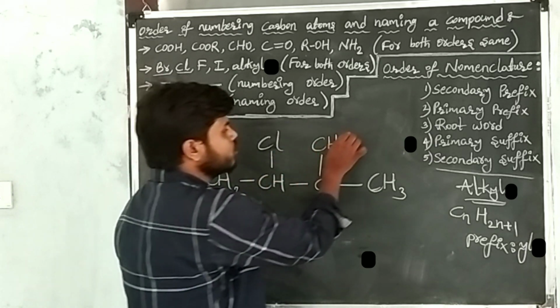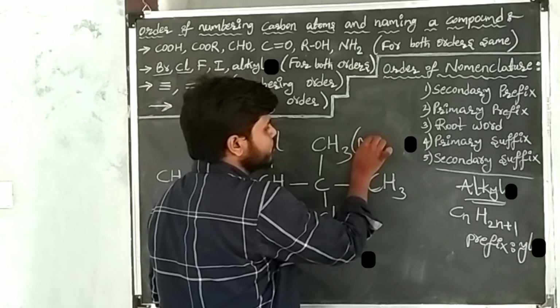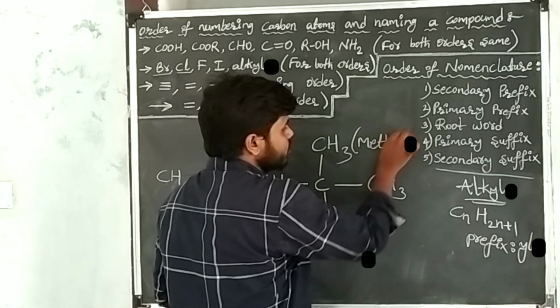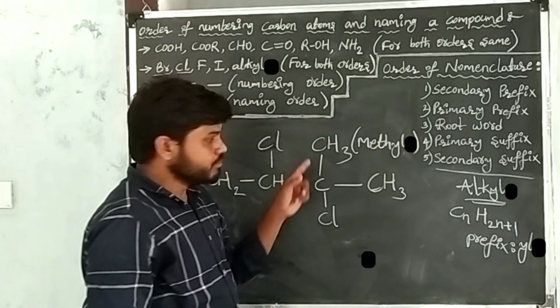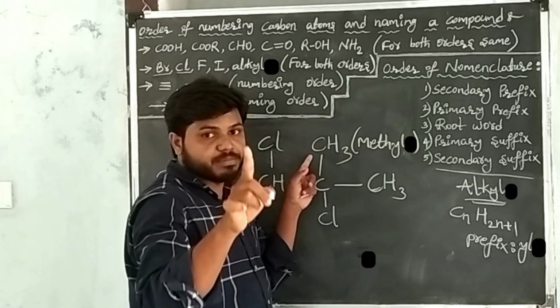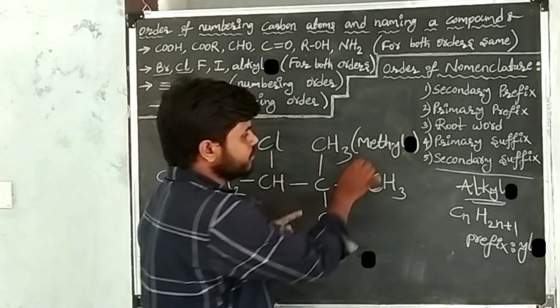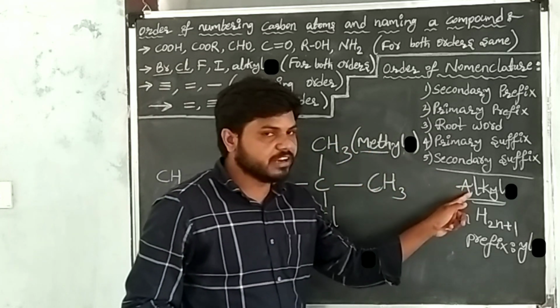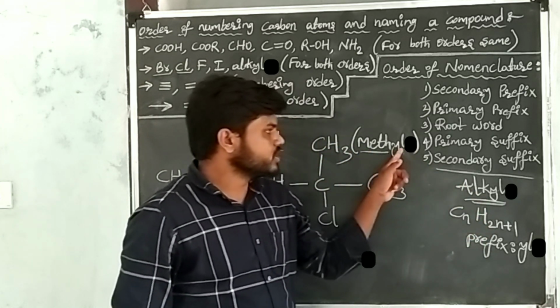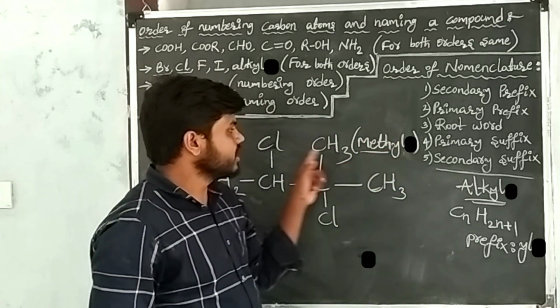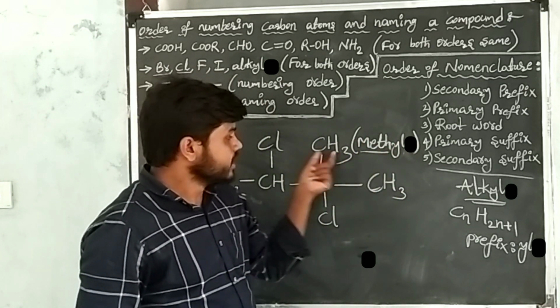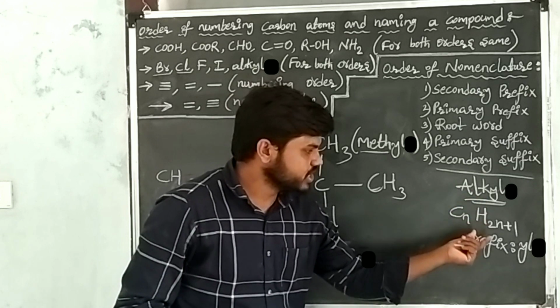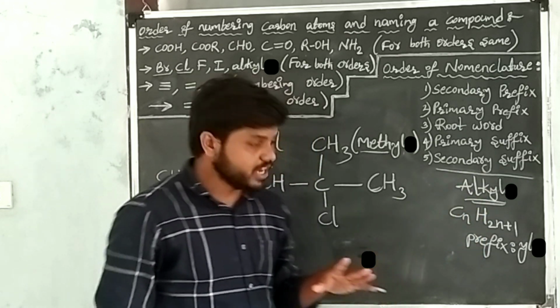The alkyl group name is what? Methyl. Because in this substituent, there is one carbon, and the root word of one carbon is meth. It belongs to the alkyl group, and the suffix of an alkyl group is yl. So the name of the substituent is methyl. You can check with the formula of alkyl, right?